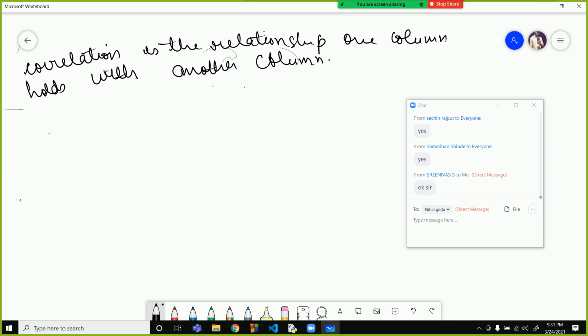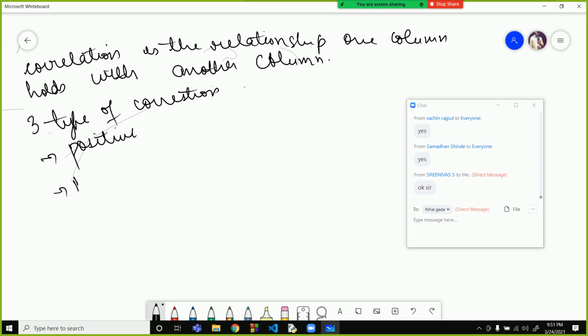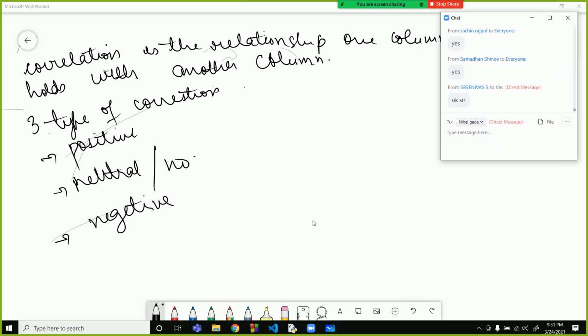There are three types of correlation: positive correlation, neutral or no correlation, and negative correlation. Okay, everyone understood till now? Yes, sir.